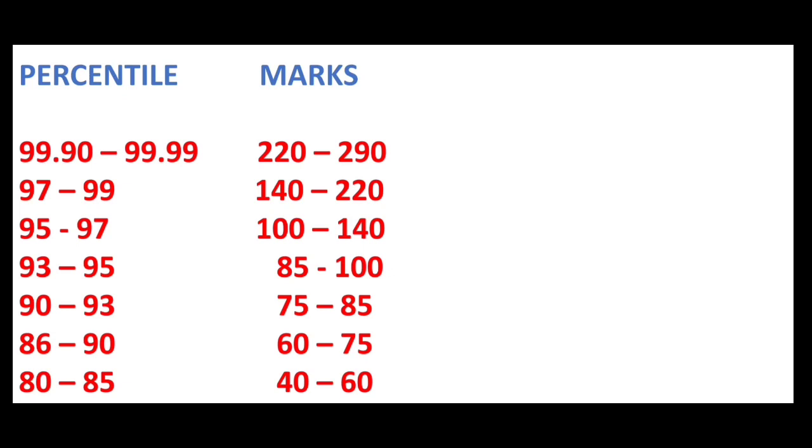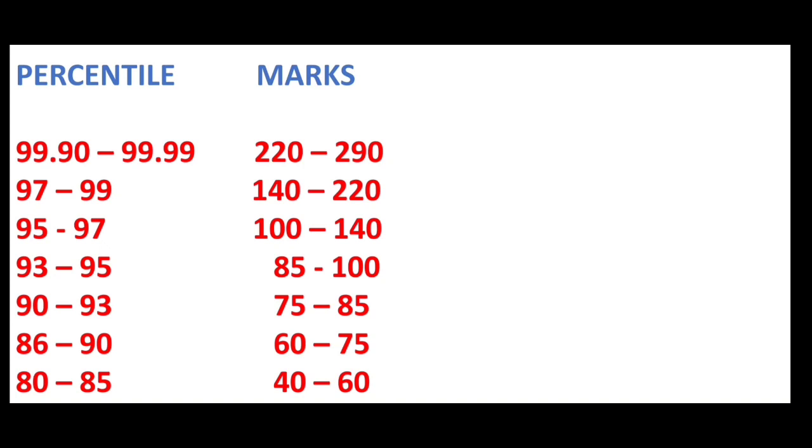For the percentile range between 93 and 95, one needs to get the marks between 85 and 100. For the percentile range between 90 and 93, one needs to score the marks between 75 and 85. For a student who gets the percentile range between 86 and 90, he needs to score the marks between 60 and 75. And if one scores the percentile between 80 and 85, one needs to get the marks between 40 and 60. This is all about the brief analysis on JEE Mains Examinations Phase 3, July 25 and Shift 1.